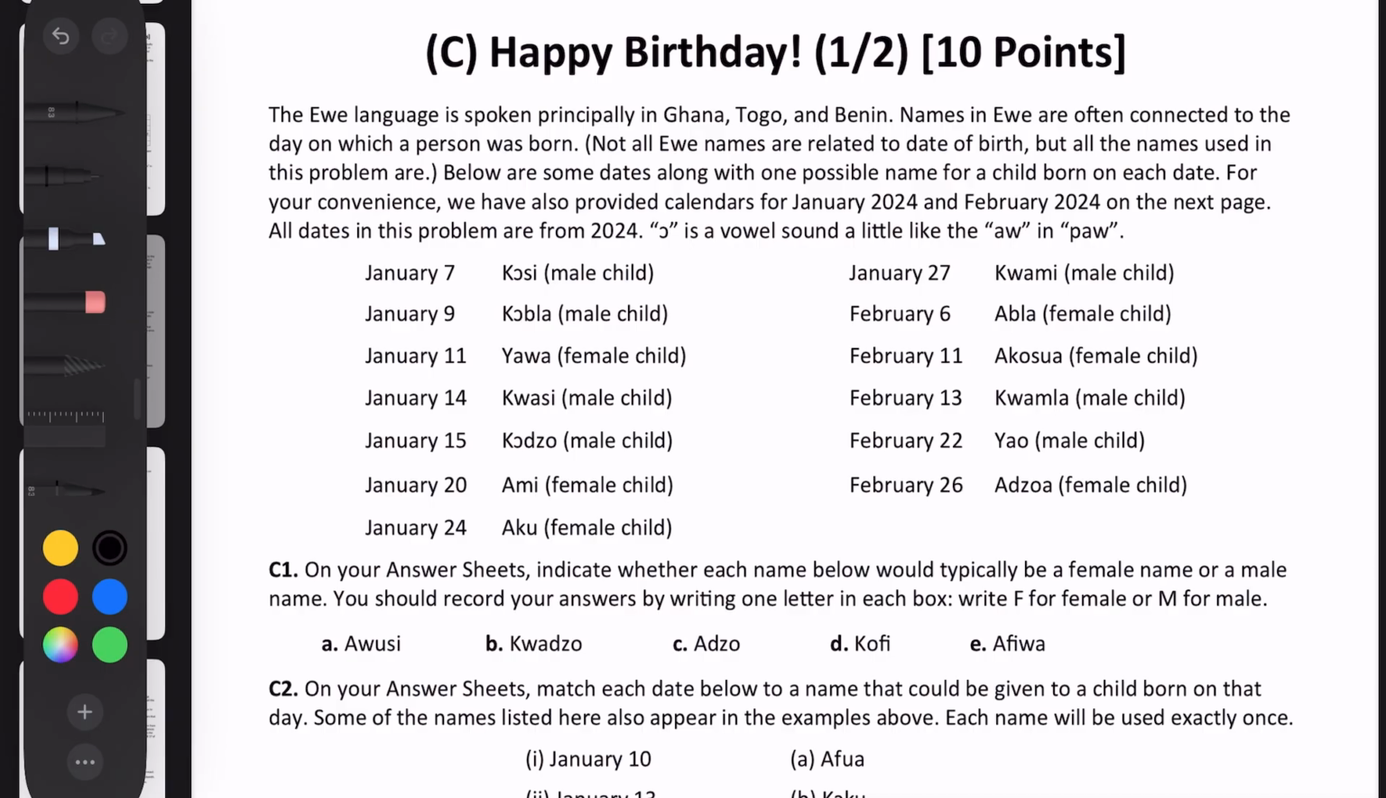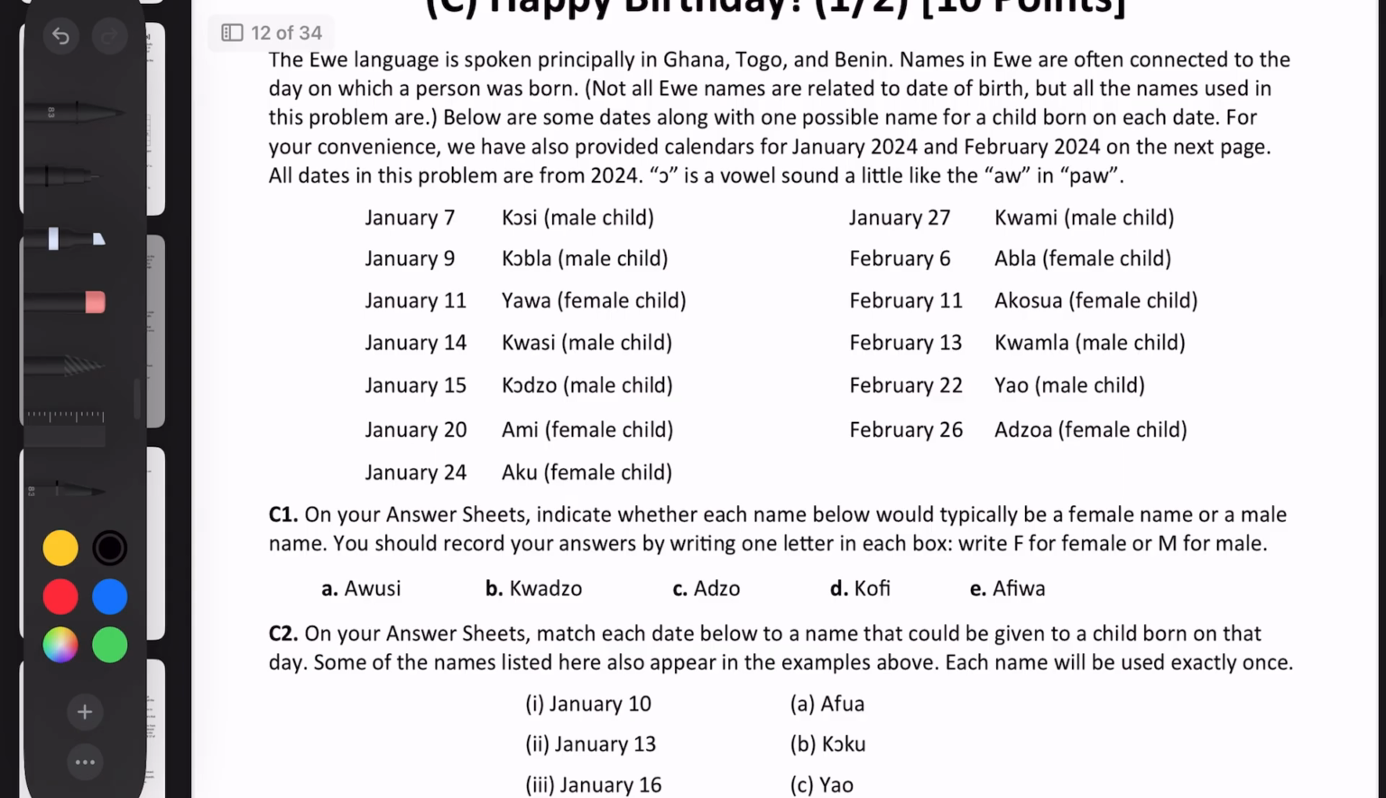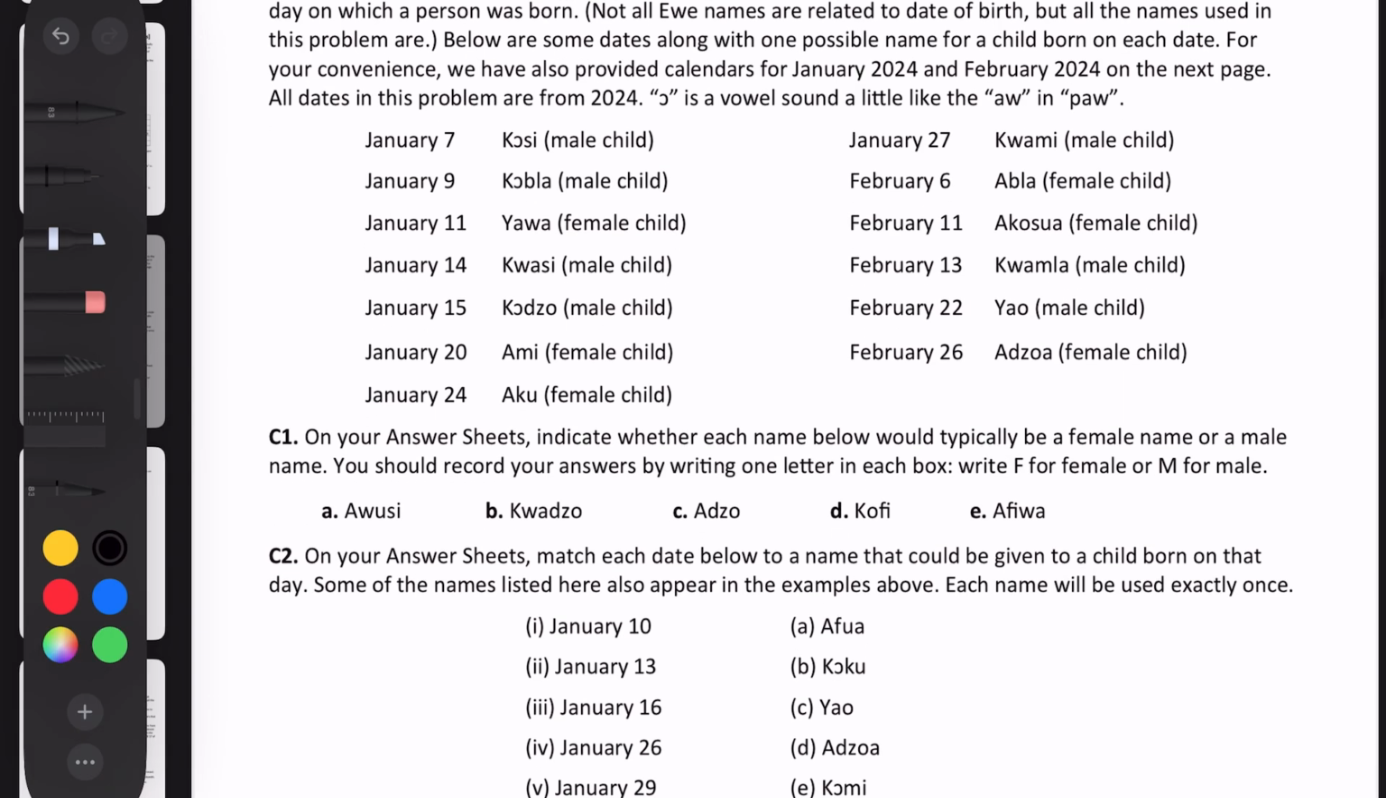And then there are two other exceptions, I guess. There are two names that start with Y that are both female and male, so we don't really know which one is which from just the Y. But for the K and A, I think those are pretty hard set patterns. So we can just go ahead and write female, male, female, male, and female. So that first problem is pretty simple.